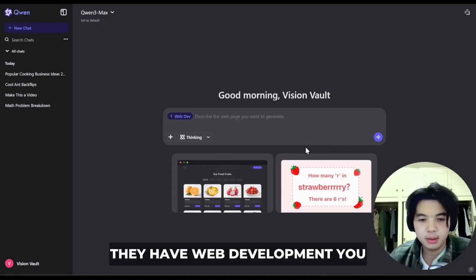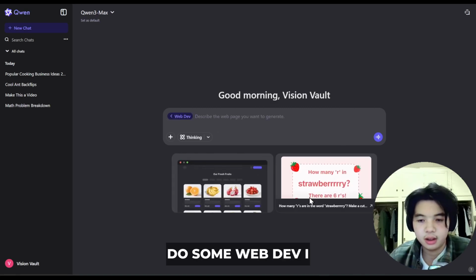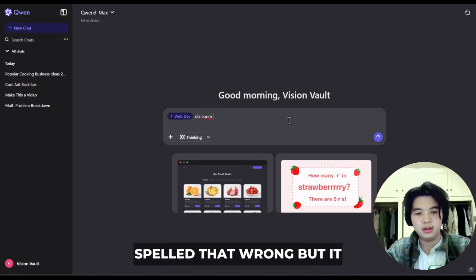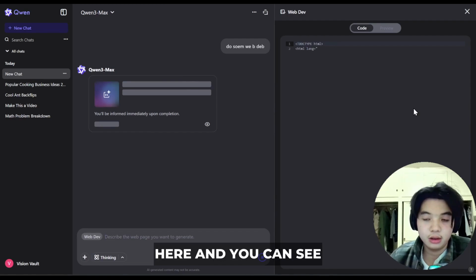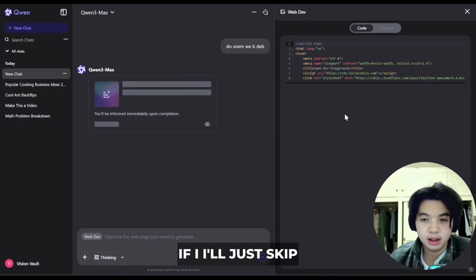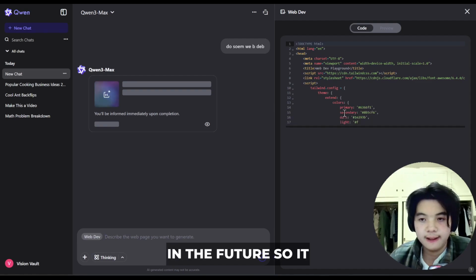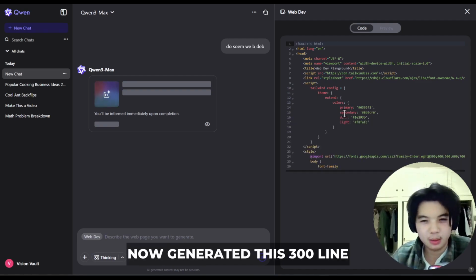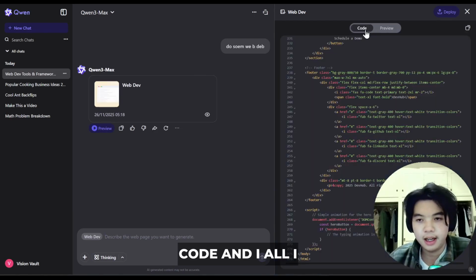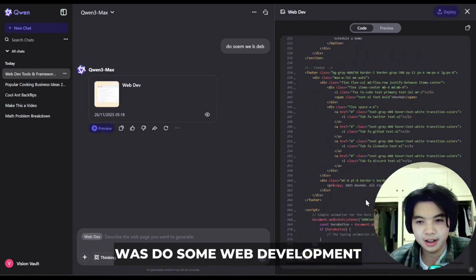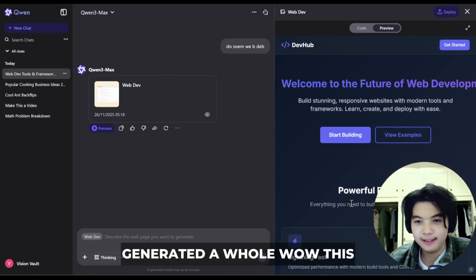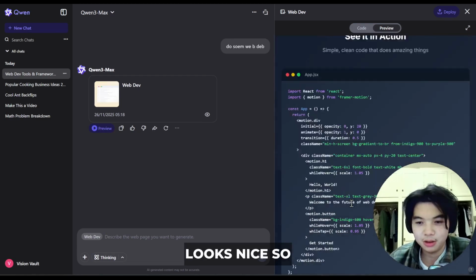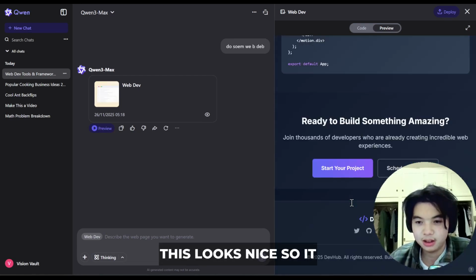So yeah, I'll try one more thing. They have web development. You can see right here. I'll say do some web dev. I spelled that wrong, but it codes in real time right here. So it now generated this 300 line code, and all I said was do some web development, and look at what it generated. Oh wow, this looks nice.